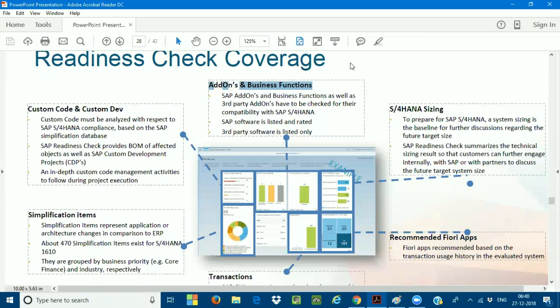Next one, sizing is very, very important. Earlier, I was using SAP ECC. Now I'm going for SAP S/4HANA. The sizing of the application is very, very important. The sizing is a completely technical part, but let me put out some words on that in the coming classes. Next one is, what are the recommended Fiori apps which are required for your business process?